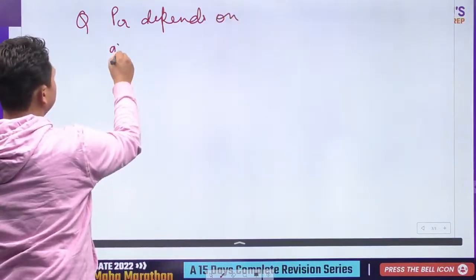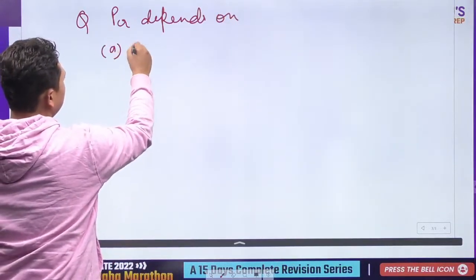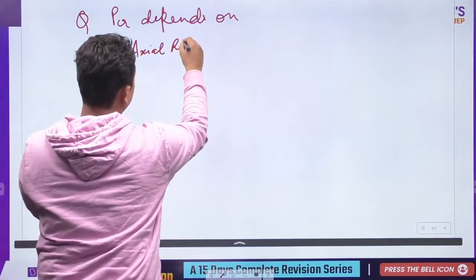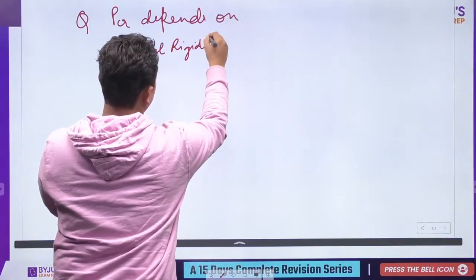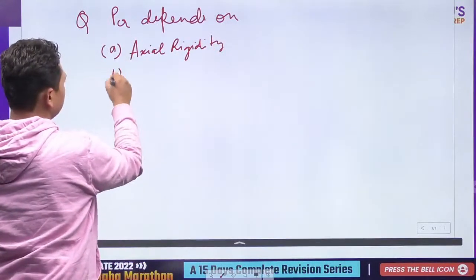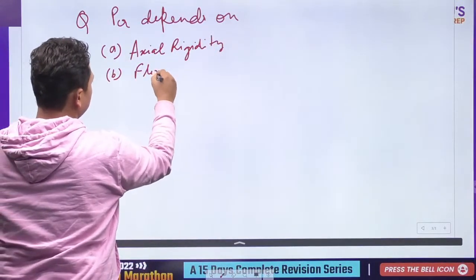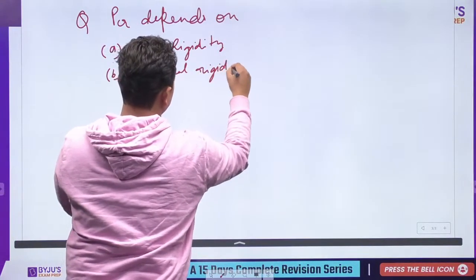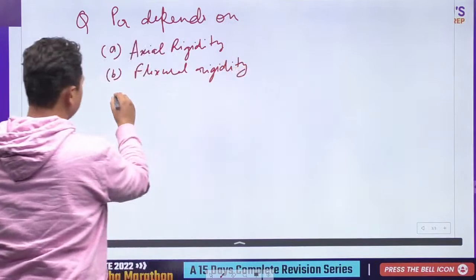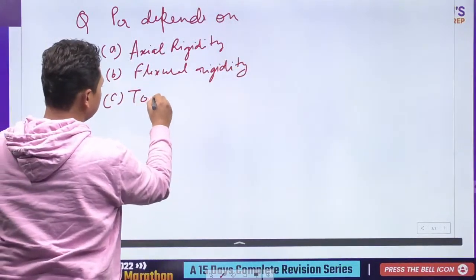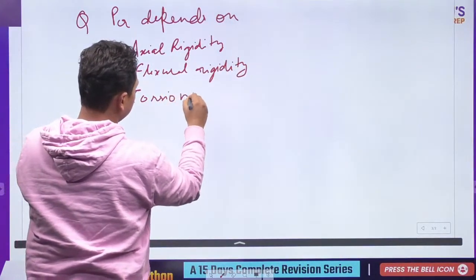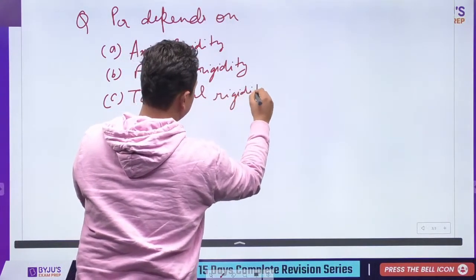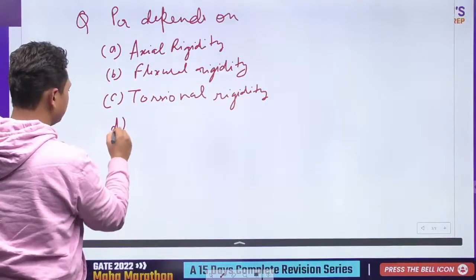And the options are axial rigidity, flexural rigidity, torsional rigidity, and slenderness ratio.